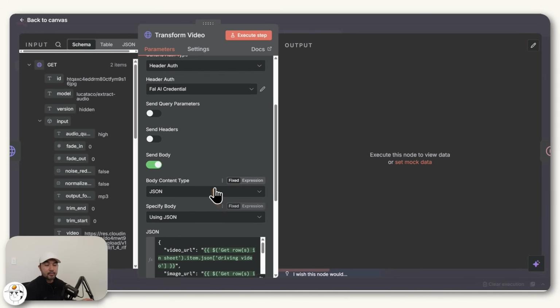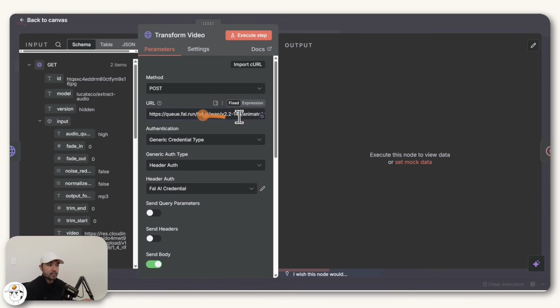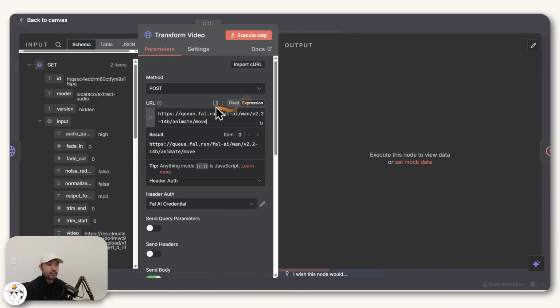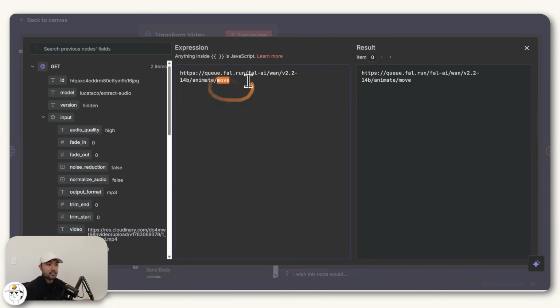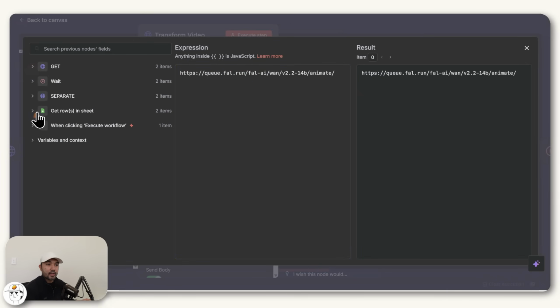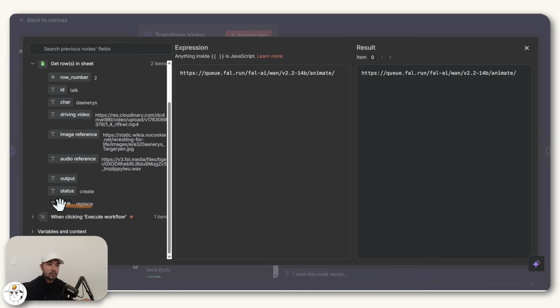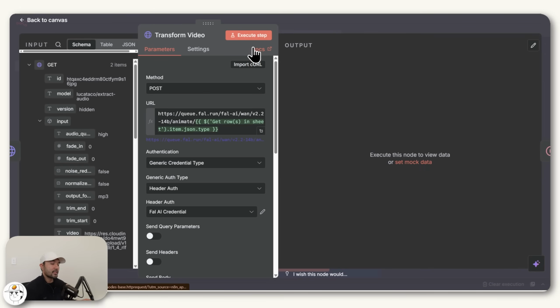But a handy tip that I can provide you is if you go back to this URL, change this to expression, and then expand this so that you can see that what we set up now is the Move version of this model. So if you delete that, and again go back to your inputs in the Google Sheet, you remember that we put in this type in the beginning, which if we drag that to the end, what that will now do is take your input from the Google Sheet so that it runs the model that you want for that particular row. So if you remember, we're running two items. One is the Replace. And if I go to the next item here, the next one that will run is the Move model still. So that just makes it more flexible.